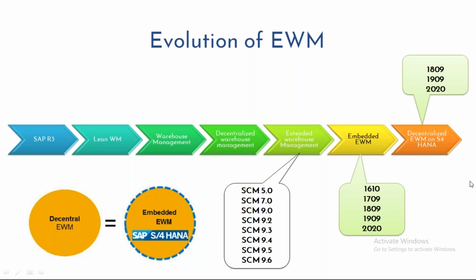Right, I'm there now. I'm going to explain about it. So this is what I was saying, right? This is how EWM is validated right from the beginning. So as I mentioned earlier, when SAP R3 was there was no WMS system. There's no warehouse management in SAP. And initially it started with the lean warehouse management. So lean warehouse management is nothing but